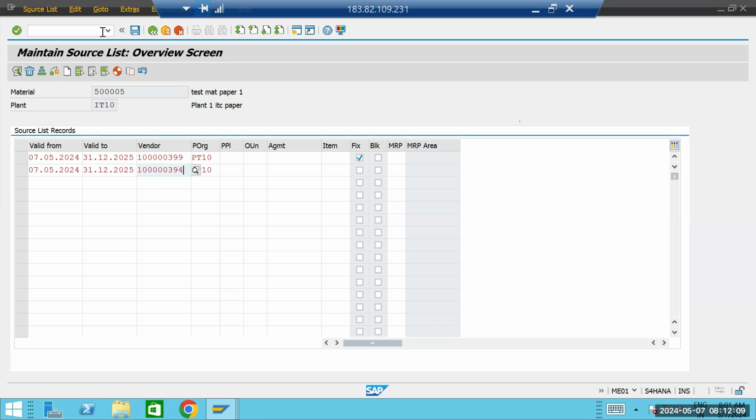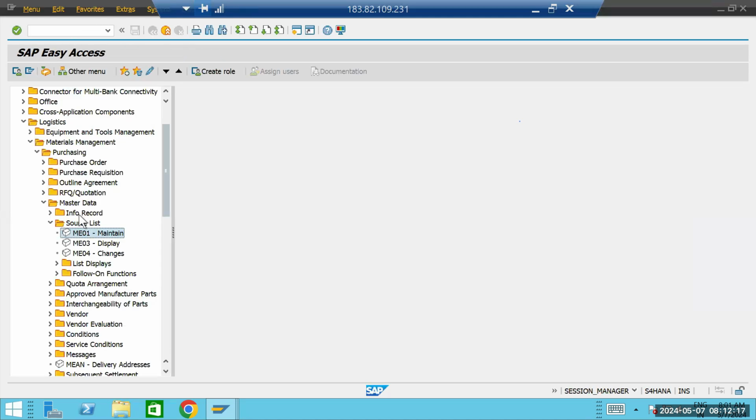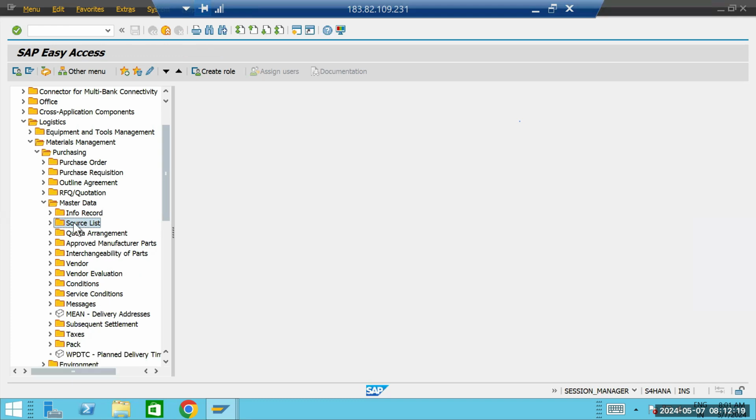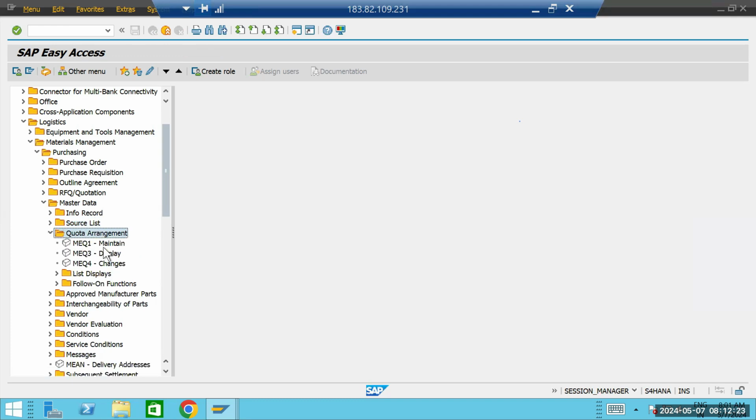So how can we do that? We can go to the quota arrangement. Just execute. Here you can see the T codes MEQ1, MEQ3, MEQ4. MEQ1 is for maintain, MEQ3 for display, MEQ4 for change. Now just go here.